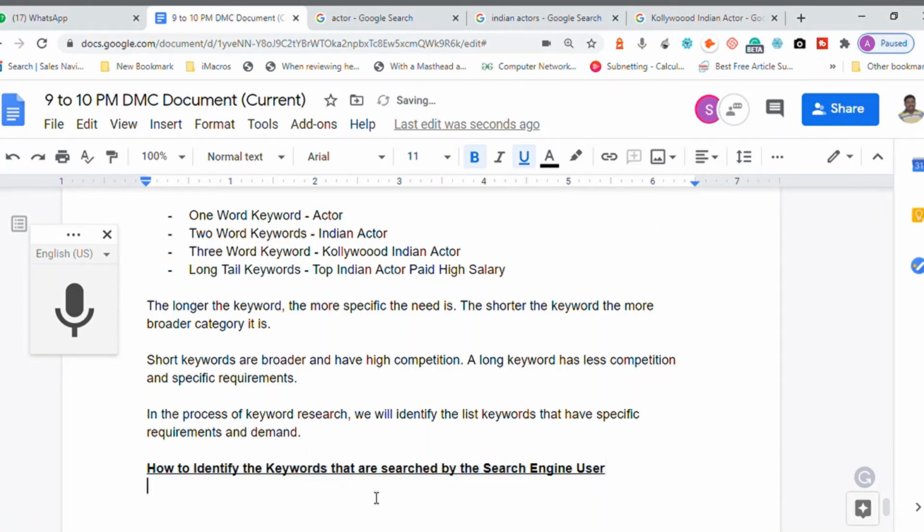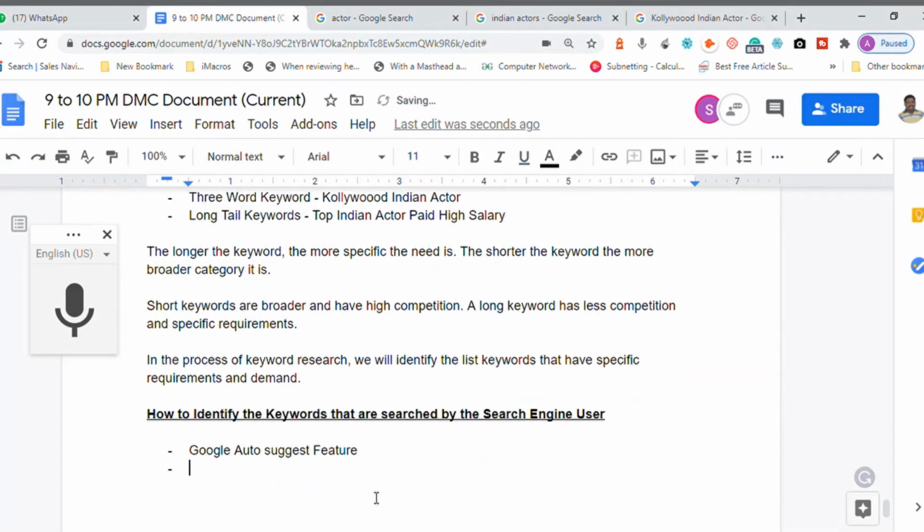Number one, Google auto suggest feature. Have you ever heard of that? We can use another tool called Ubersuggest. Now this has become a paid tool, but you can have it as a choice. Ahrefs is also there.